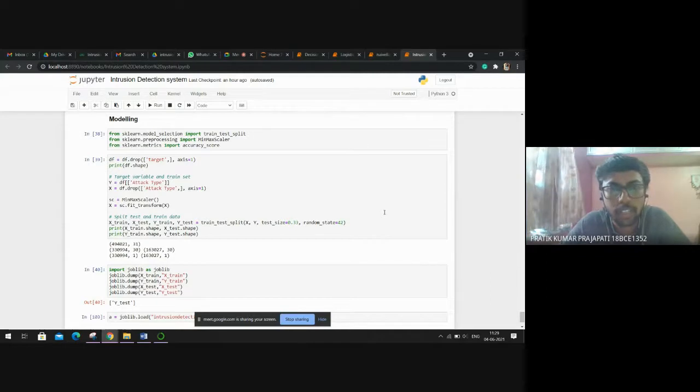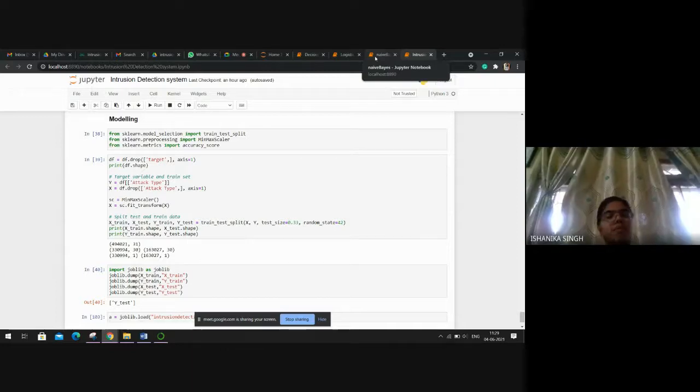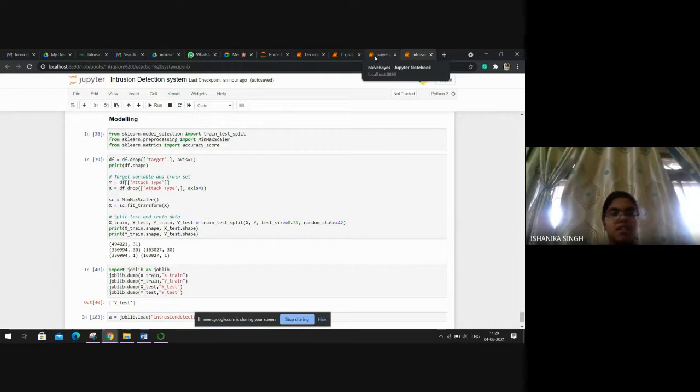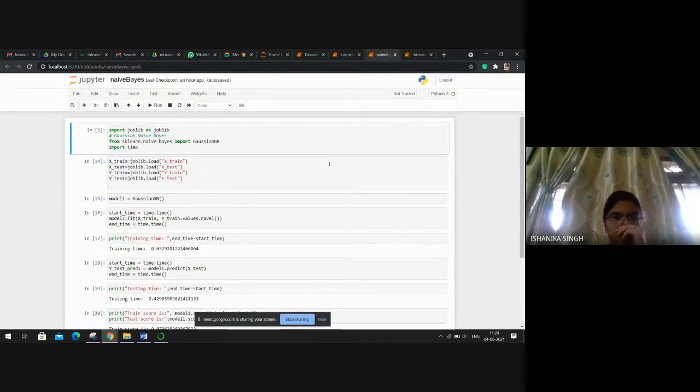And now my friend Ishanika will explain the further models of our project. Okay, so we have implemented around 6 models and we have calculated the accuracies and the testing and training times. Based on that, we have found the conclusion of our project. I'll be explaining 3 models: naive Bayes, logistic regression, and decision tree. So first we'll go to naive Bayes.